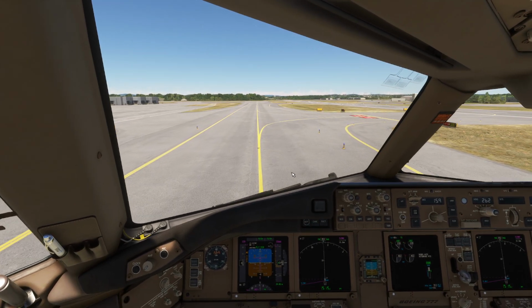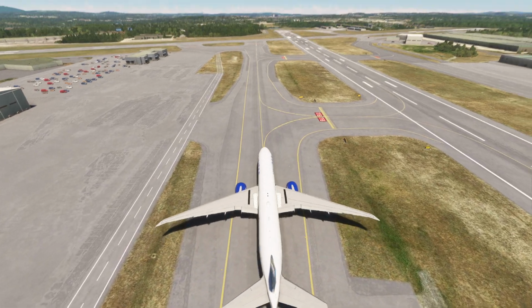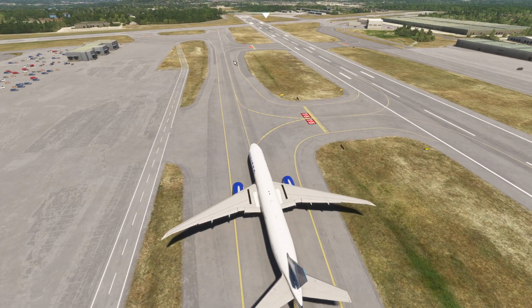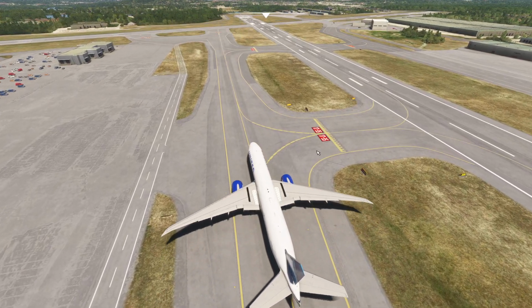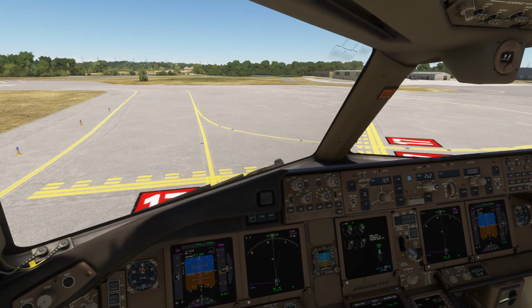So what they've done here, which I find kind of interesting with this taxi instruction, and welcome to Manchester, by the way, this is always going to be an issue here, is they actually asked us to basically cross here and then get into position. Don't you worry about that, though. All right, we're looking good. Holding short of 17 here.